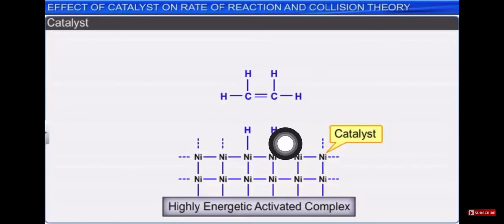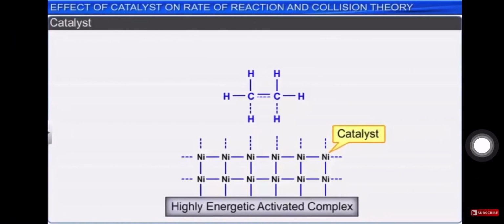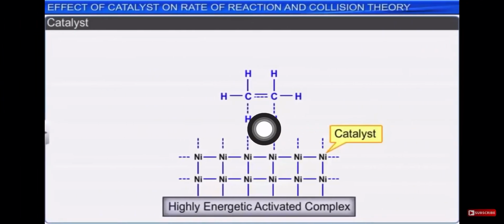Now as this is more activated, these activated hydrogens will be reacting with carbon and carbon. We know that the valency of carbon is 4, right? As these hydrogens are more activated, they are definitely going to form a bond with these carbons.